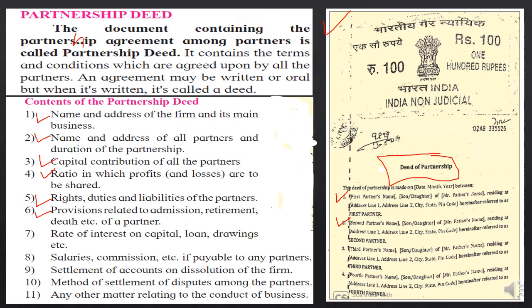Rate of interest on capital given to the partner, or on drawings or loan, will be mentioned in the partnership deed. Salary and commission, if payable to any partner, will be written in the deed. Settlement of accounts on dissolution, those rules and provisions will be written. Method of settlement of disputes: if any dispute arises among the partners, who will take the final decision and on what basis will be mentioned in the deed. Any other matter relating to the conduct of the business can be mentioned in the partnership deed.